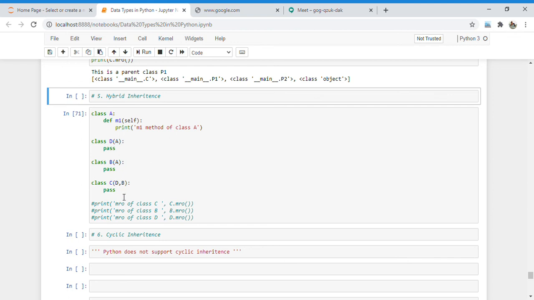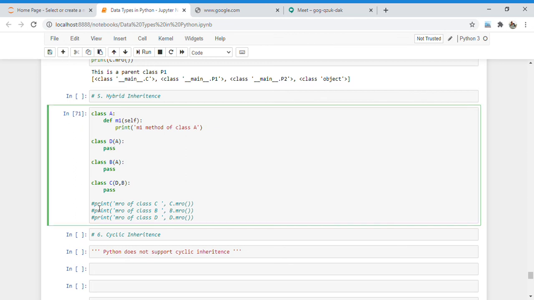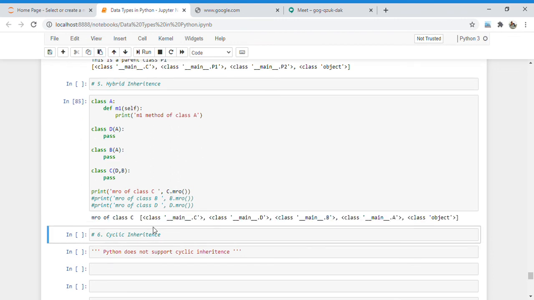So if I want to check the order of that particular class, what is the order of this C class? I print the MRO of class C by using the class name dot MRO, and it gives me the order of class C. That is, first it will run the C class, then D class, then B class, and after that A. So here C, D, B, and after that I inherit the A class in D and B. That's why at last it runs the A class.